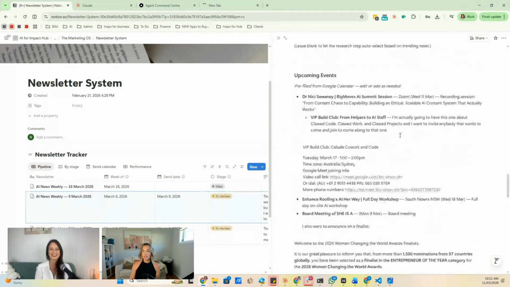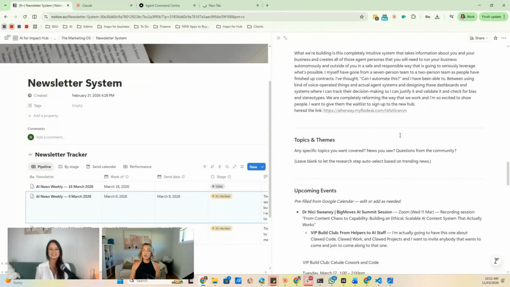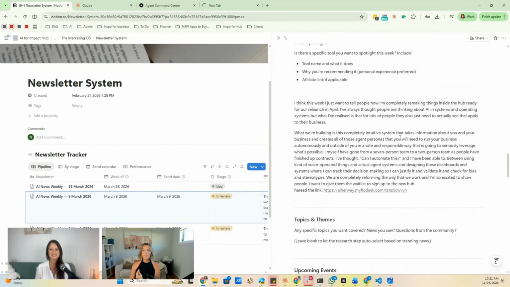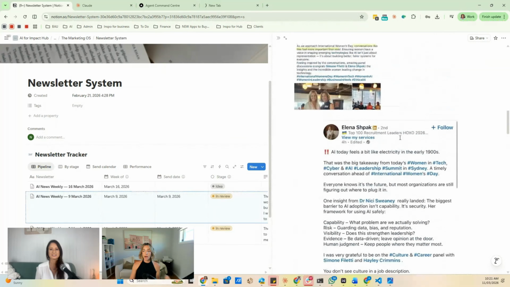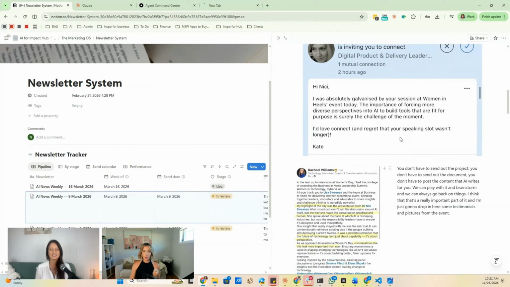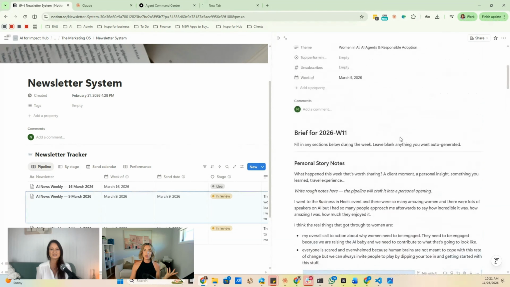If I leave anything blank, the agent knows to go and fill it out by itself, but it also takes into account my personal notes. So I do this during the week whenever I have thoughts that I come across, whenever I see things online, whenever, I'm sure like lots of people, you save a bunch of Instagram posts or you take screenshots on your phone, you think, I'm definitely going to do something with that content. You never do. So this is my dumping ground for all of that.